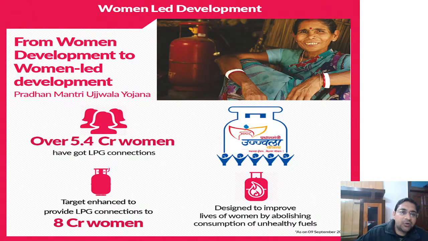Okay, here I have talked about the Pradhan Mantri Ujjwala Yojana, right? From woman development to woman-led development. It will cover around 5.4 crore women having LPG connection. The target is to achieve 8 crore women, because they were suffering from lung diseases and various other problems from working with coal and biomass fuel. So right now cylinders have been provided to those people so that they can utilize clean energy. So this is all called energy security.